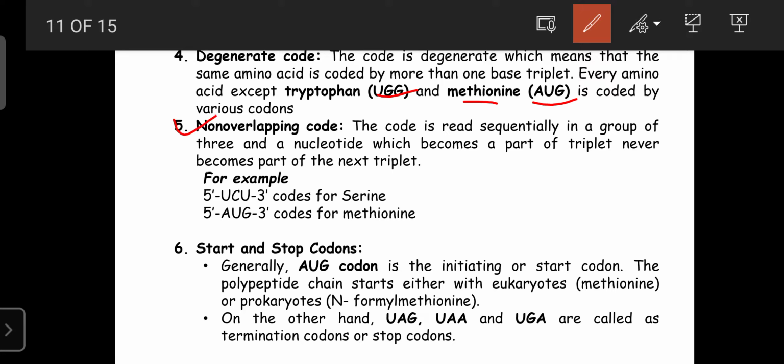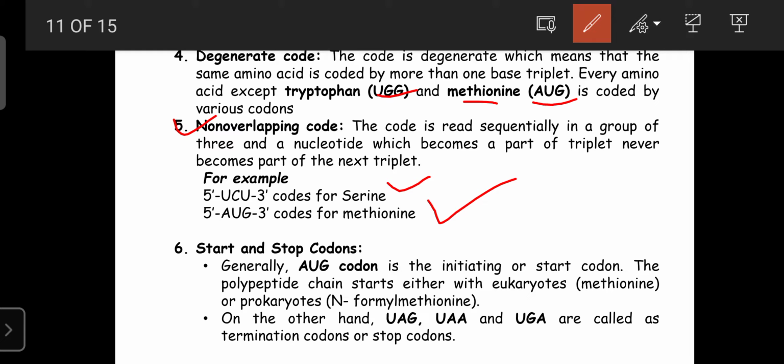That's why the genetic codes are degenerate, and as well as that, genetic codes are non-overlapping codes. There is no overlap in the sequence. For example, UCU is only for serine, but AUG codes for methionine. So there is no overlapping. There is no single code available for multiple amino acids. For an amino acid multiple codes are available, but the same code is not available for multiple amino acids. So they also have the property of a non-overlapping code.